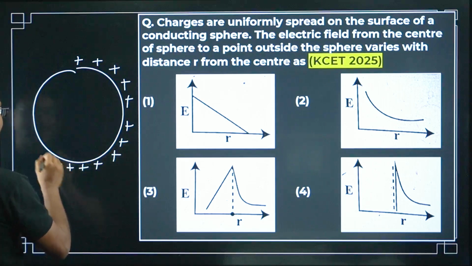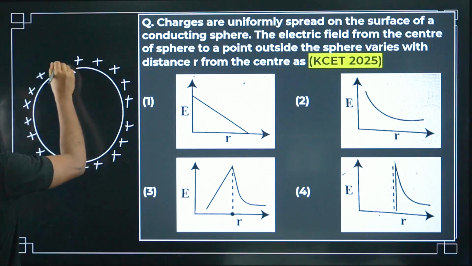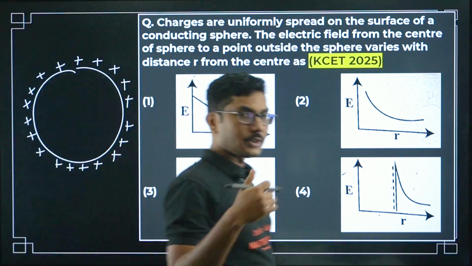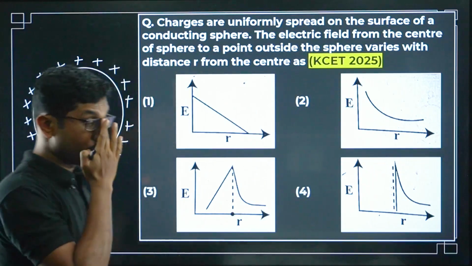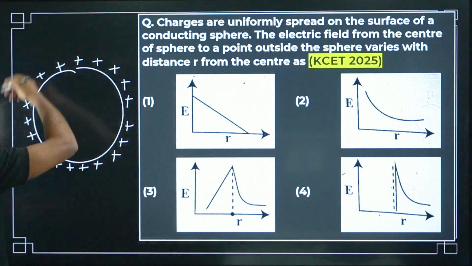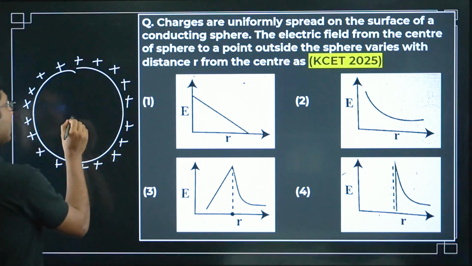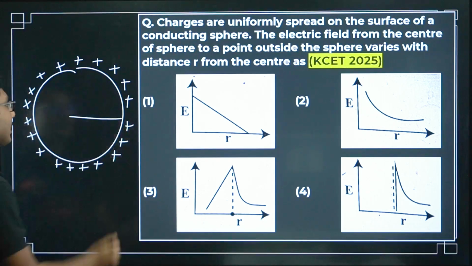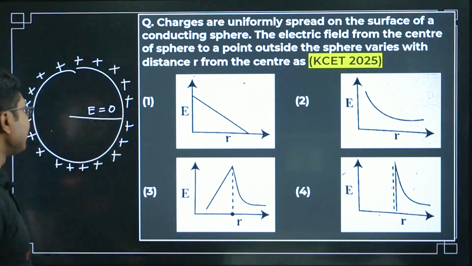So you can see that in 2025, all 3 questions so far are from the Gauss law portion of the chapter, right? All the charges will stay on the surface of the sphere, and the electric field inside the sphere will be 0.